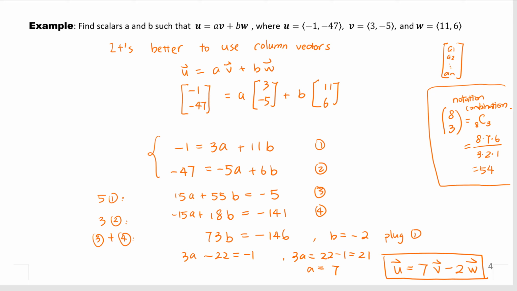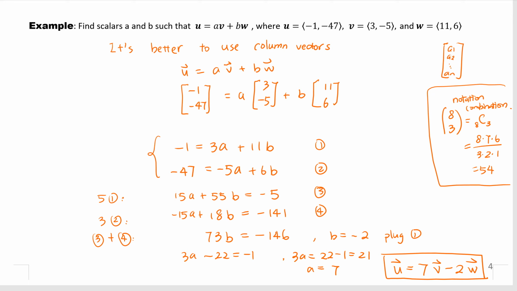And in fact, we can always do that in R2. Okay, so if you have taken linear algebra, maybe you have heard the word linear independence. So in R2, 2 linearly independent vectors can generate R2. Then any vector in R2 is a linear combination of those linearly independent vectors.